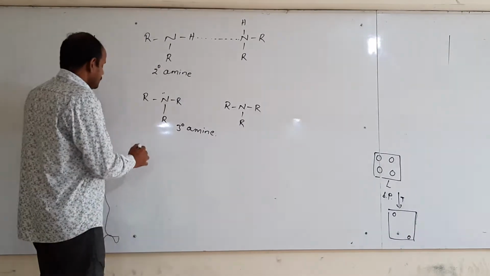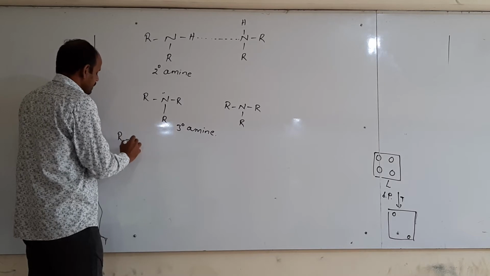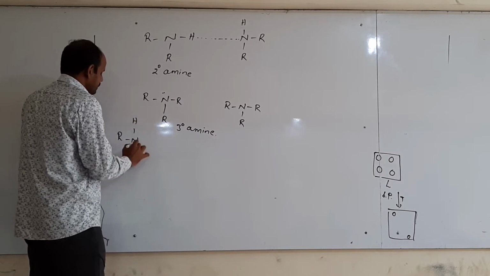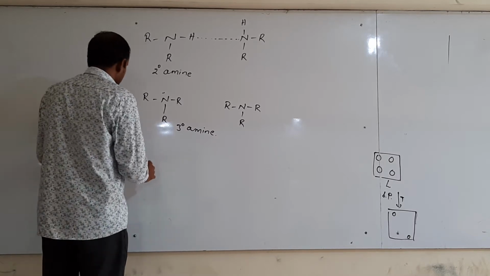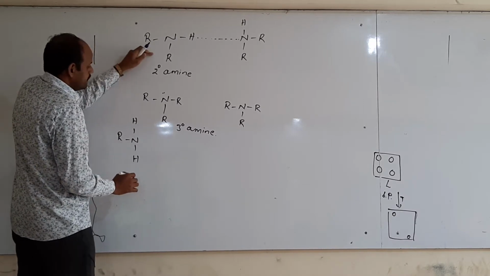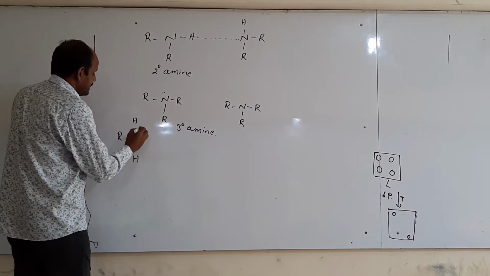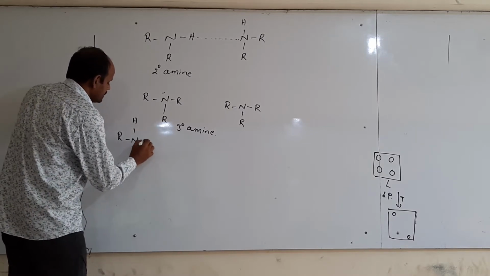Okay. So if you take the three types of amines, that is primary, secondary and tertiary. This is the primary, then secondary, this is the tertiary. If you take primary, it can form how many bonds? 3 hydrogen bonds.